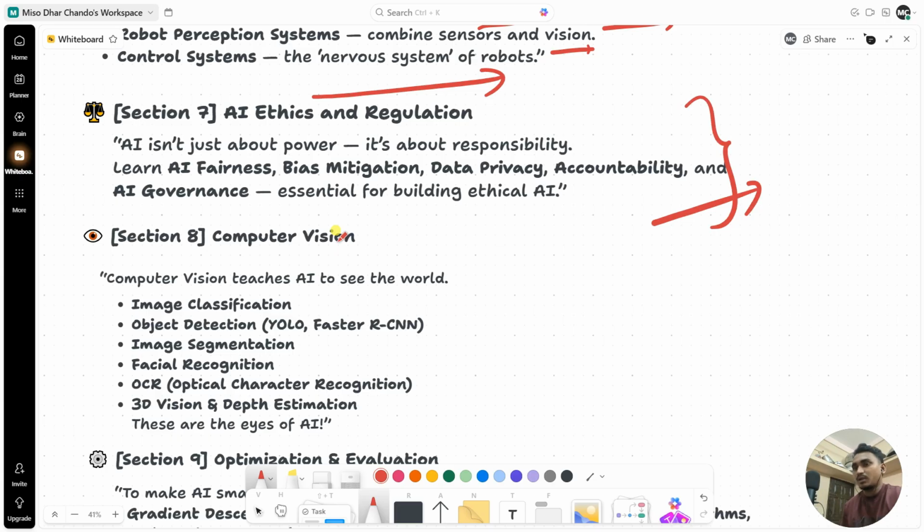Okay, this part. Now let's see my favorite one, computer vision, because when I was learning AI, I first started with computer vision. So computer vision teaches AI to see the world. You can do image classification, object detection using YOLO, Faster R-CNN or Mask R-CNN, image segmentation, facial recognition. You already get so many videos of that. OCR or optical character recognition, 3D vision, and depth estimation. So these are the eyes of the AI.